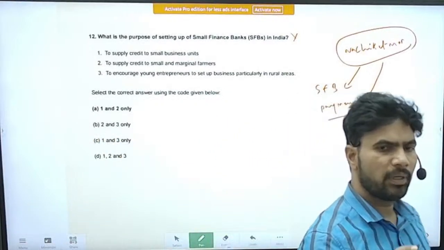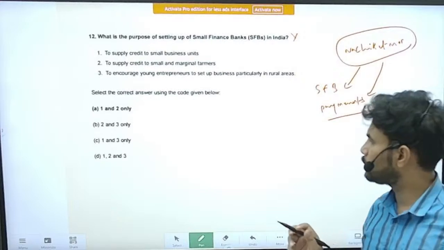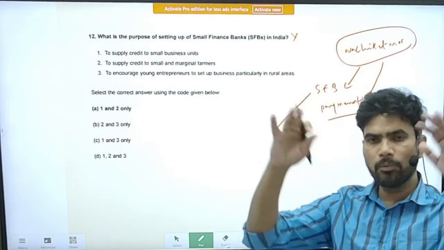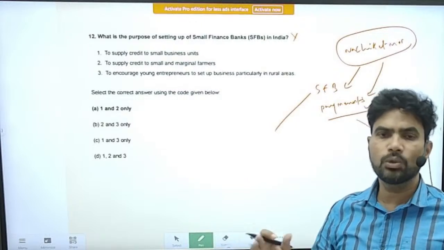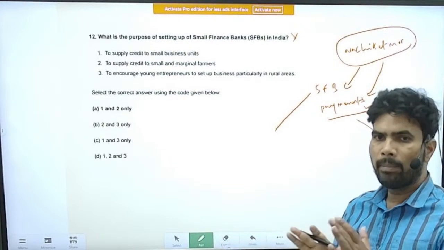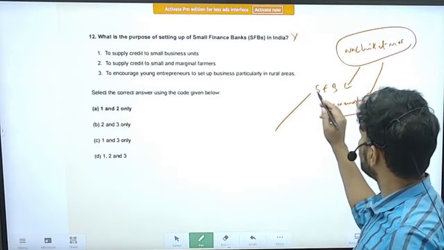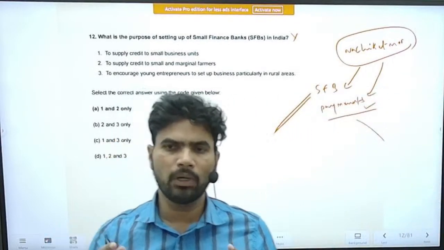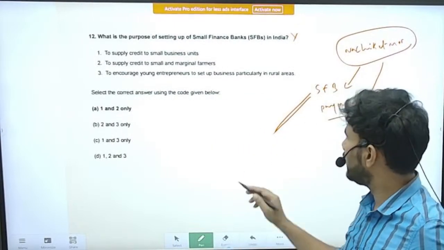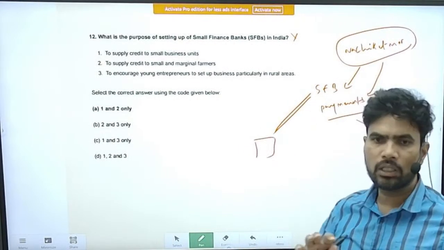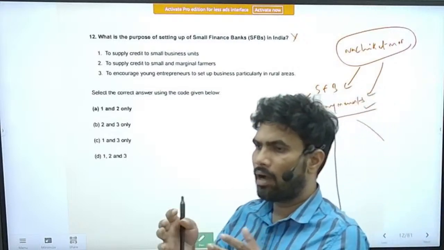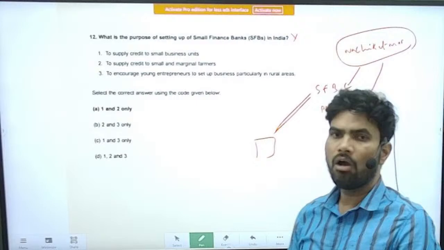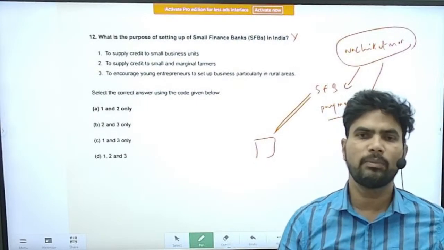So to briefly explain the characteristic features of small finance banks: the overall objective of these two banks is to increase the financial inclusion, but the conditions are different. The small finance bank is almost like a normal bank only, but the area of operation and the amount of loans or deposits it can take or give has been limited.